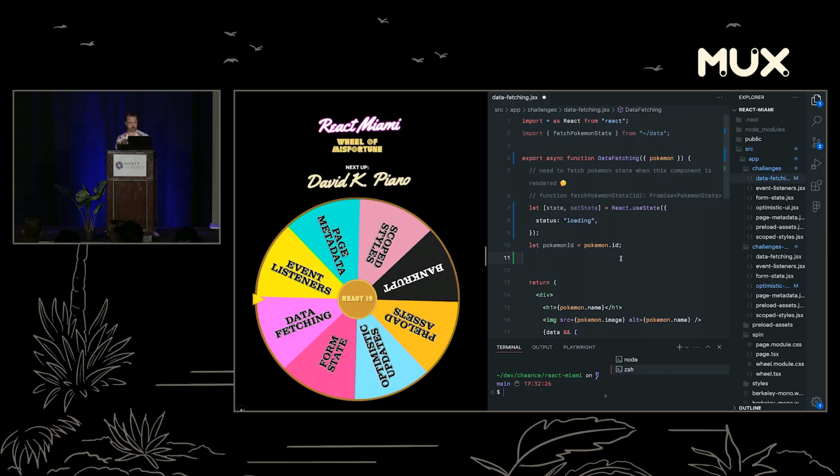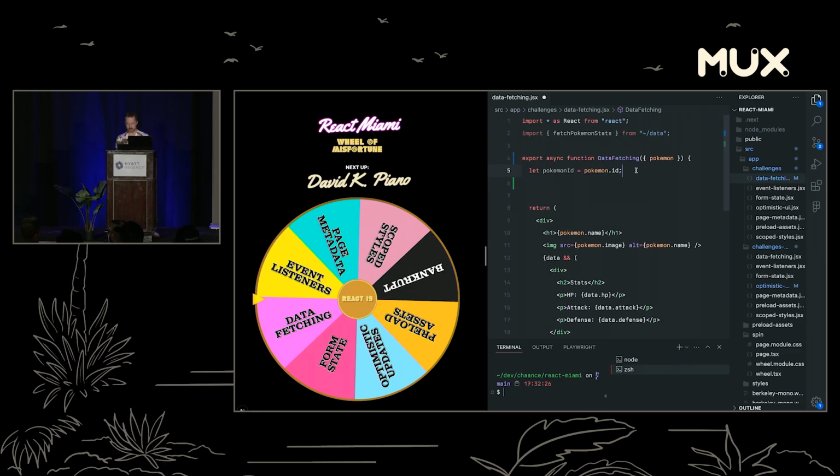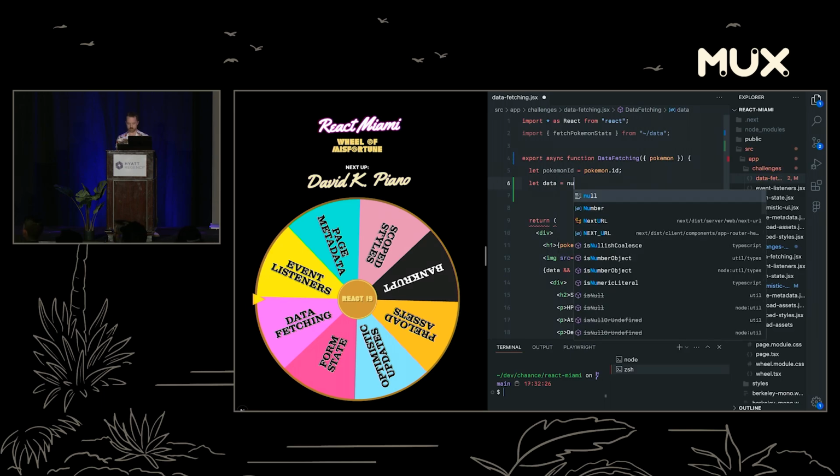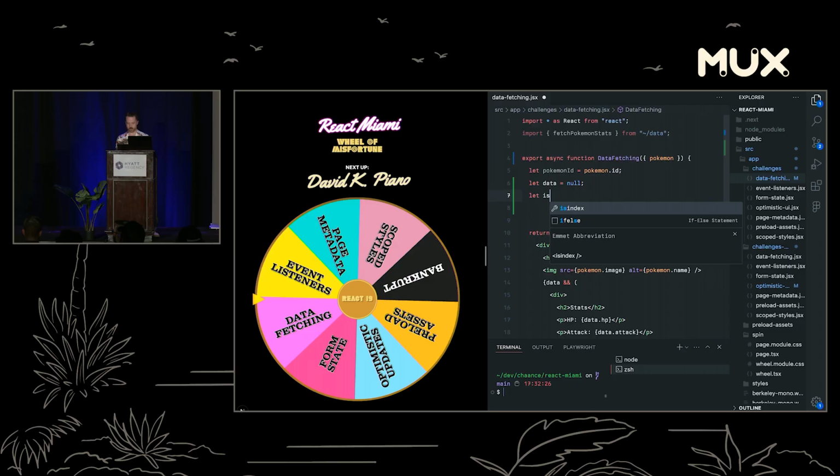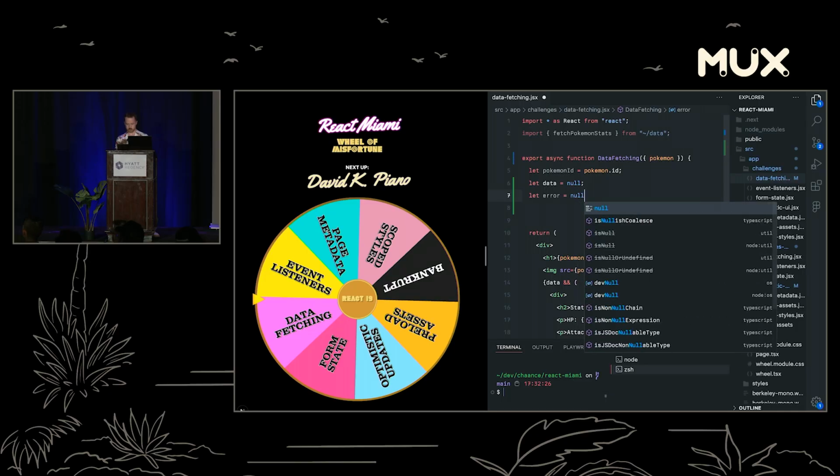We can call this right on the component, and we can just start fetching right away. We don't need state. We don't need any of this stuff. We do need our Pokemon ID still. Let's just say we got some data, and I'm going to say we have our data null. I just think it's better to have different Booleans to represent all of our state. We don't need loading because this is running on the server. The user is never going to see it, so we can just say error is null.